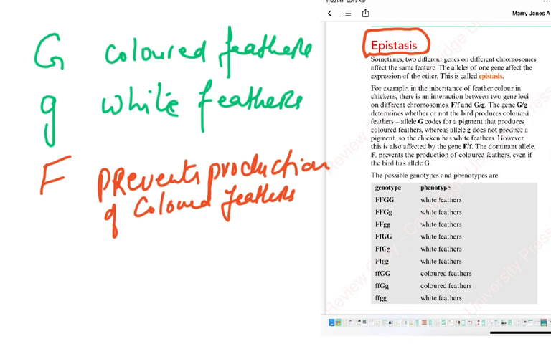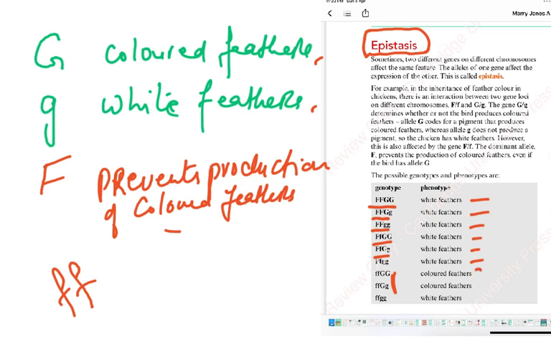In chickens, if you have big G, you have colored feathers; small g, you have white feathers. But if you have big F, it prevents the production of colored feathers. So you can see here we have big F, big F, big G, big G, but still they're white feathers. Big F with any combination of G and g gives white feathers. Colored feathers occur when there's big G, or big G small g, but then you have to have the small f's, because the big F prevents the production of colored feathers.